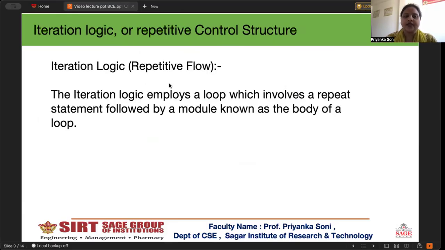And now we are coming to iteration logic, which is called repetitive control structure. Instead of writing the same statement again and again, we use a loop: for loop, while loop, do while loop. A loop consists of initialization, condition, body of the loop, and updation. The loop continues executing until the condition becomes false.